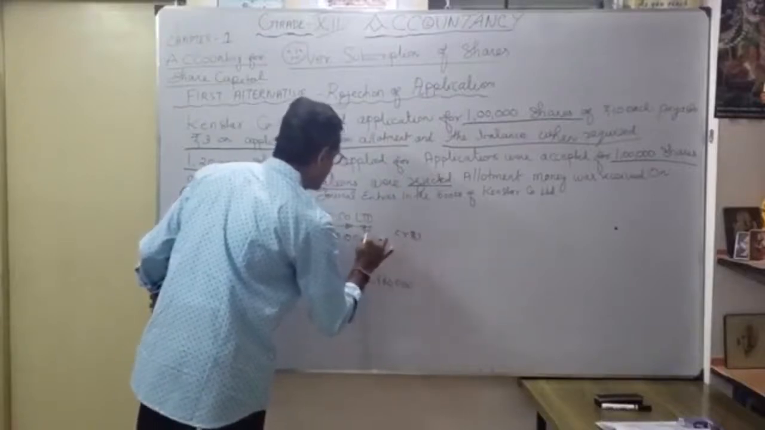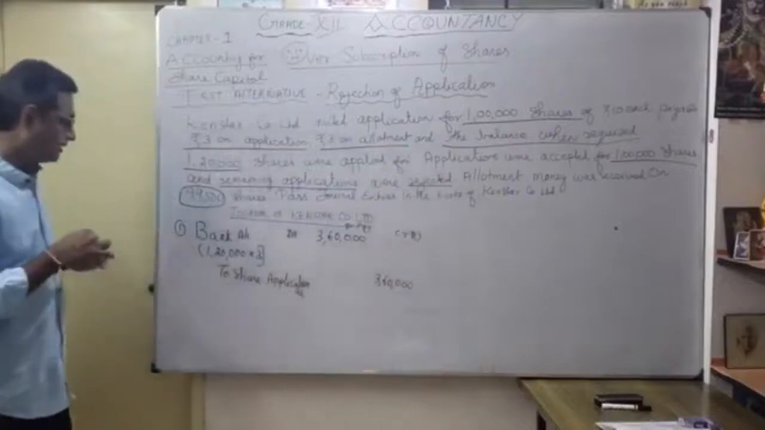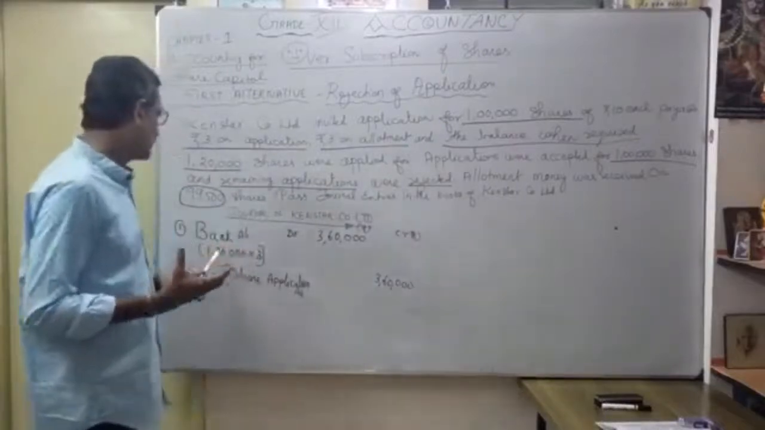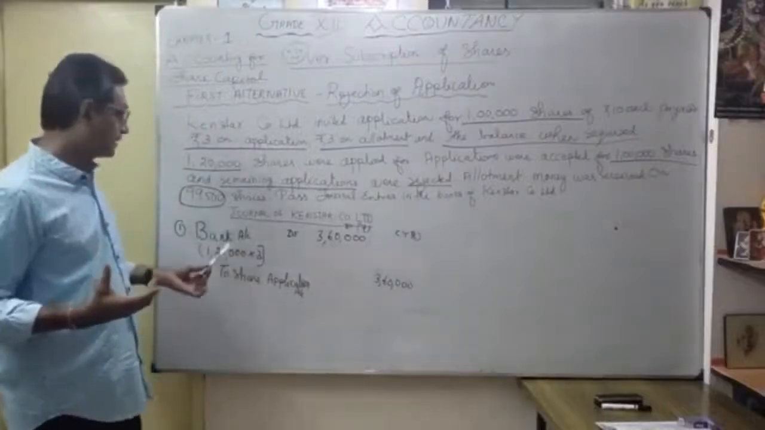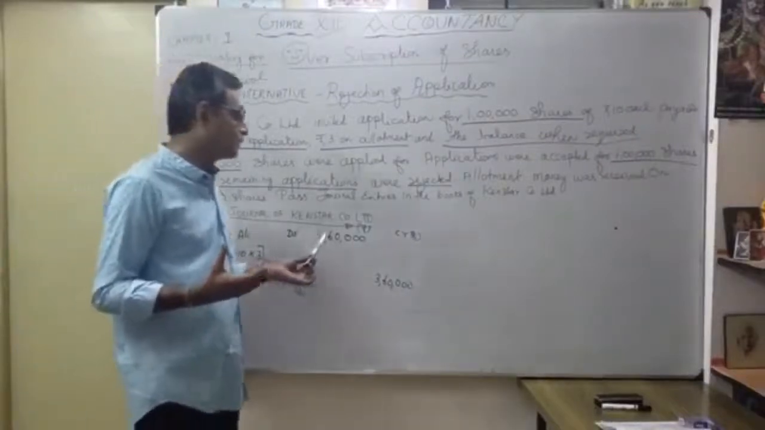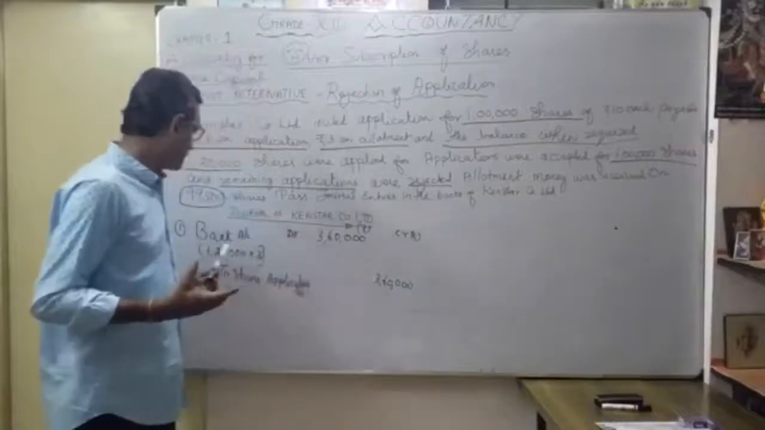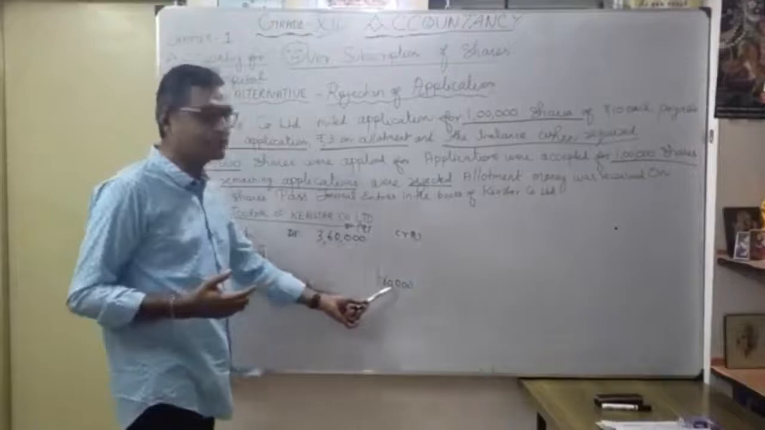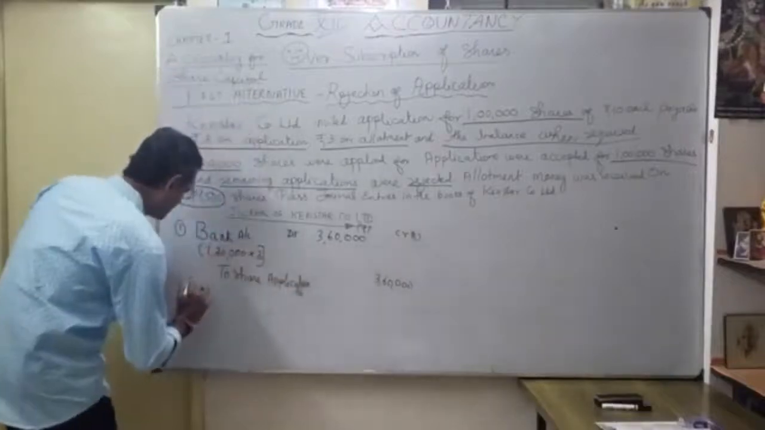Okay, simple. You understood the first entry? Bank account debit, as we received application money. How much? 1,20,000 shares at the rate of 3 on application. We received 3,60,000. So bank account debit 3,60,000 to share application account 3,60,000. What is the narration? Being